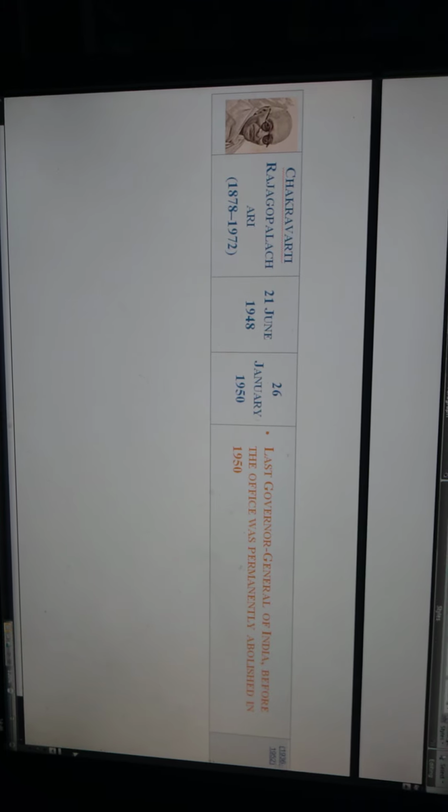And after this, the second and last Governor General of Free India, the Dominion of India, was Chakravarti Rajagopalachari. He was the last Governor General of Free India, from 21st June 1948 to 26th January 1950. And after him, the office was permanently abolished in 1950.